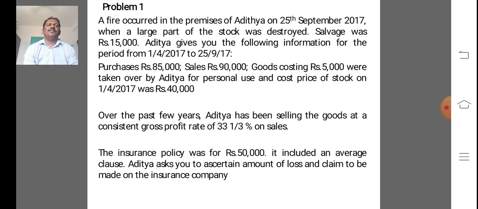Over the past few years, Aditya has been selling the goods at a consistent gross profit rate of 33 1/3% on sales. The insurance policy was rupees 50,000. It included an average clause. Aditya asked you to ascertain the amount of loss and claim to be made on the insurance company.